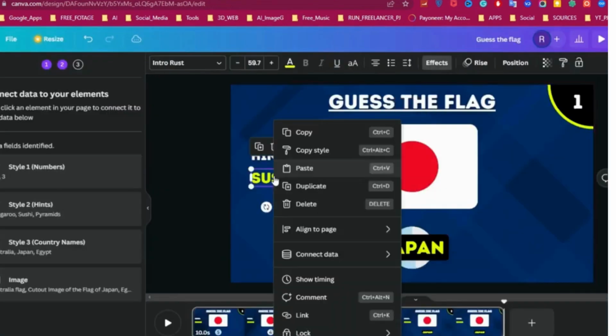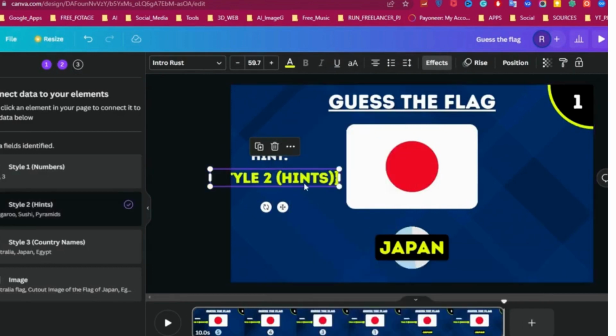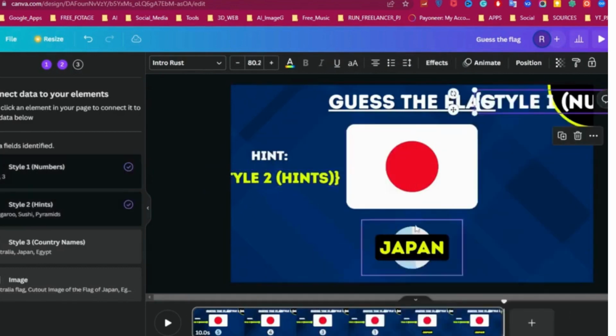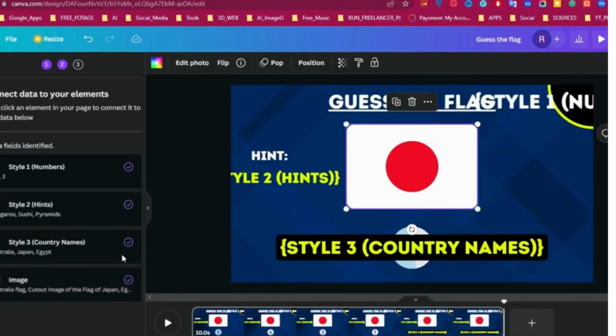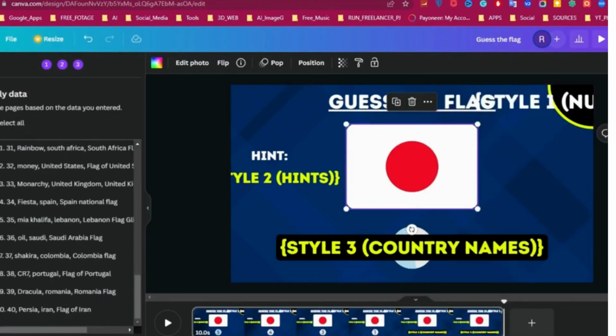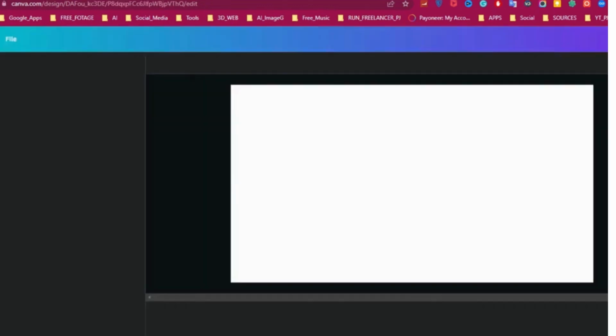Now select the hint text and connect it to Hint Database. Do the same process for country name, number, and flag. Click on Continue and proceed to generate the 40 pages which will become the scenes of our video.